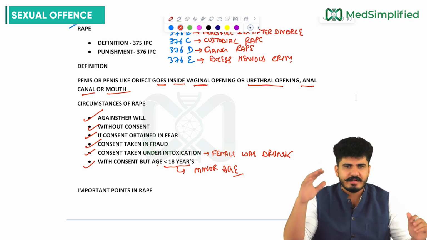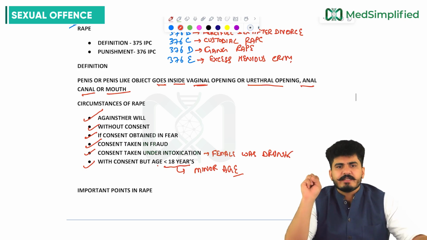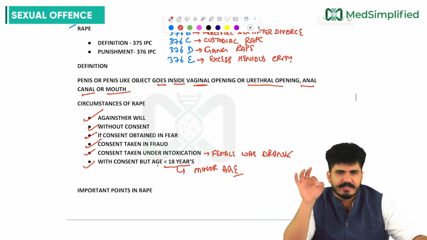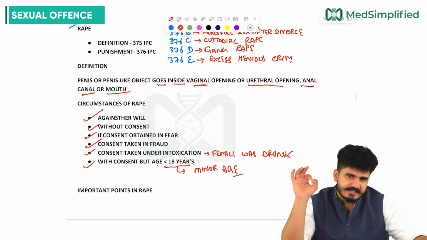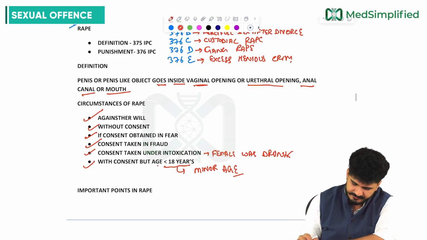What all are those? Let's revise all of them. Against her will, without consent, consent obtained in fear, consent taken in fraud, consent taken under intoxication, and with consent but the age is less than 18 years, my dear friends.